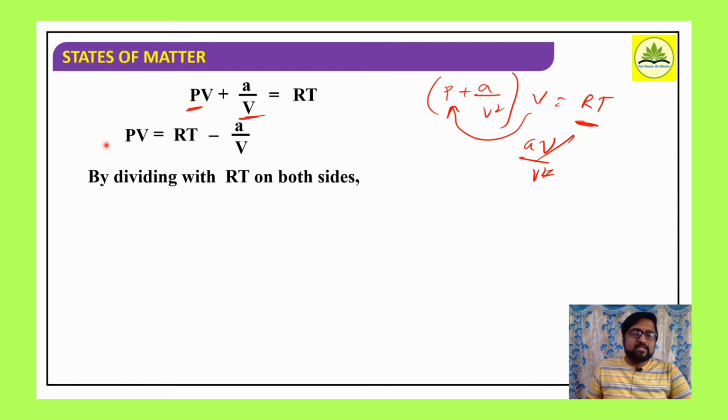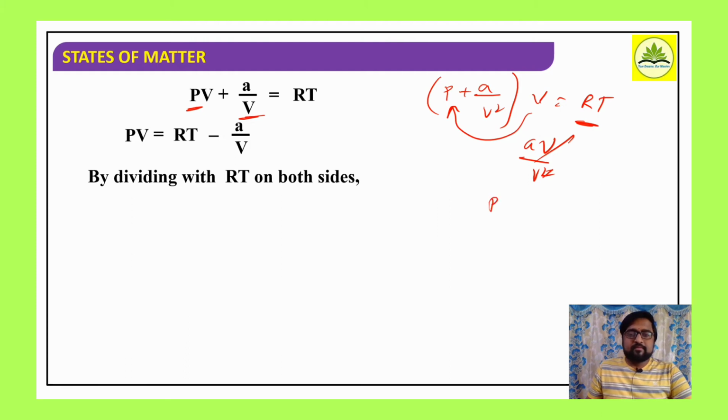Further, we are rearranging, solving for PV. PV is equal to RT, with a by V taken to the other side, so RT minus a by V. Now we divide all the terms by RT.